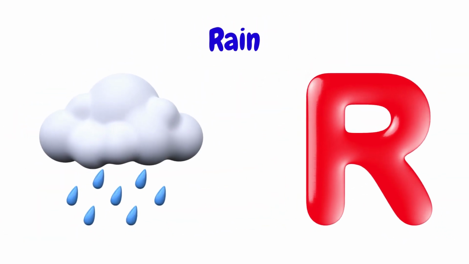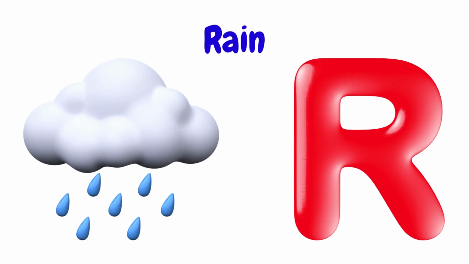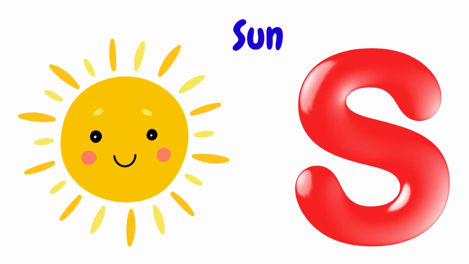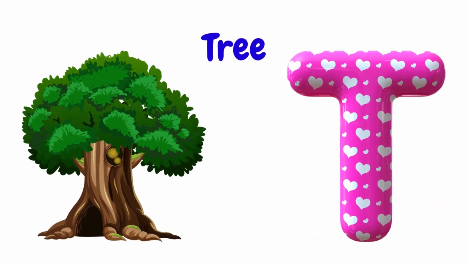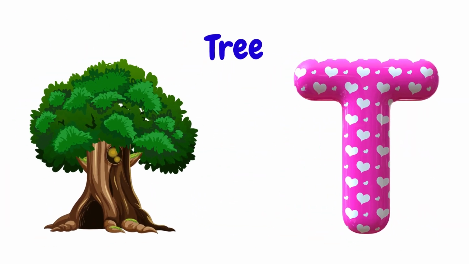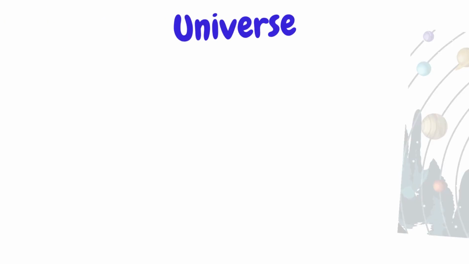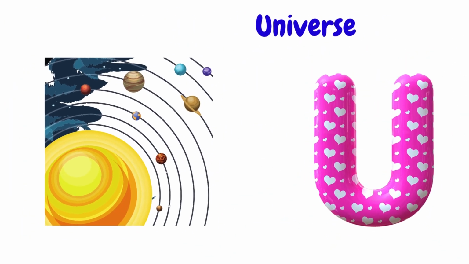R is for rain, rubber rain, rubber rain. S is for sun, sun, sun. T is for tree, tree, tree. U is for universe, universe, universe.